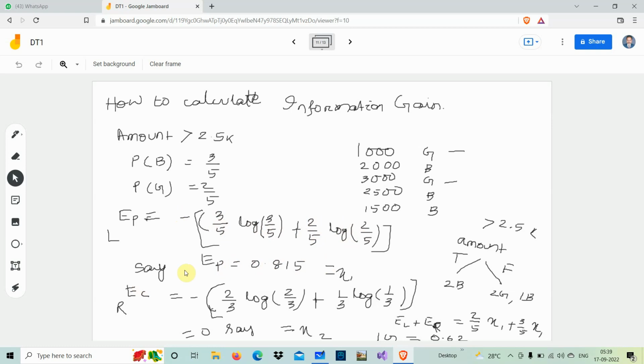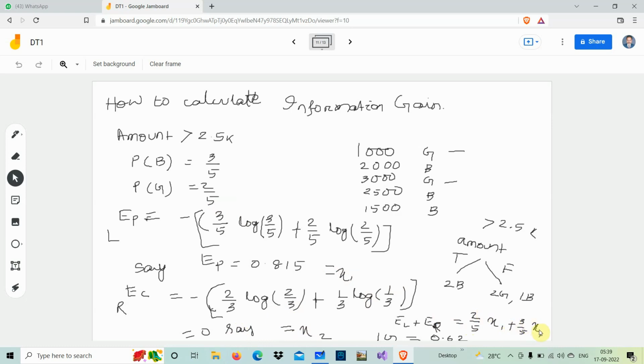Similarly, for the second one, we calculate the right hand side. I have given the left side and right hand side. Right hand side we can calculate the entropy. Suppose it is coming something like 2 by 3 log of everything, and it is coming 0. Let it be. Okay? Are you following me? So this 0 we are taking as x2 and this one as x1. So I am going for this combined entropy. How do we calculate? That is EL plus ER, the weighted average again. Say 2 by 5 into x1 plus 3 by 5 into x2, like that.